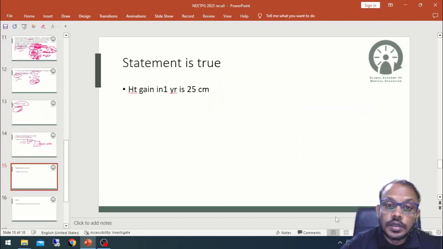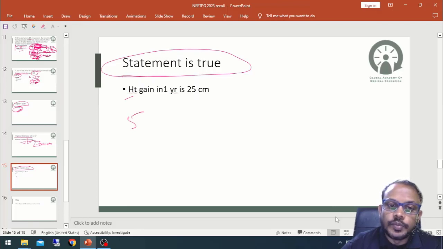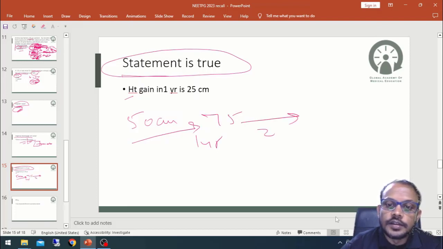Another question, a statement was asked, which statement is true. Many of the statements given are regarding height and weight gain, growth and development, but we all know that at birth 50 centimeter is the length of the child, and in 1 year 25 centimeter is gained, so it is 75 centimeter, and in the second year it is nearly 87.5 centimeter.